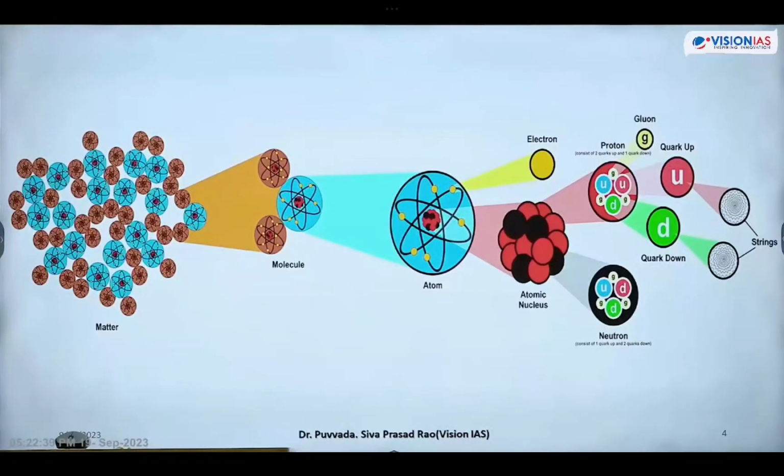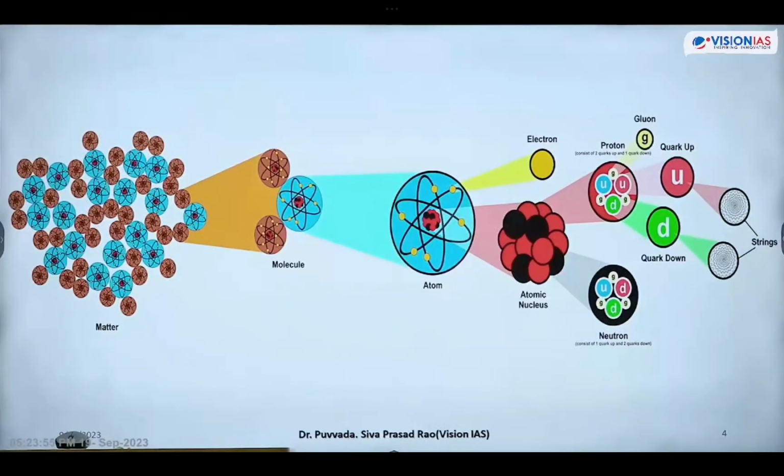Copy this flowchart. Matter and energy will flow from one particle to another particle. Now, the following proposed model clearly explains the matter and energy flow. Let's make a note now. You can make a note like this: two strings are responsible for formation of quarks, up quark and down quark.